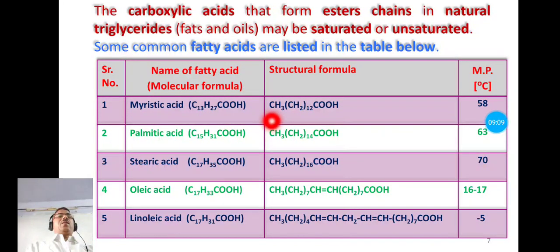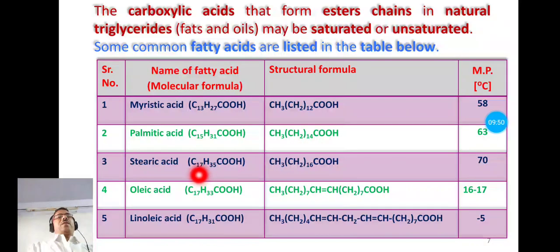Its formula you can write as C13H27COOH, or its structural formula can be represented like this: CH3(CH2)12COOH. So this is a saturated fatty acid. The second example is palmitic acid. It can be written as C15H31COOH. It is also a saturated fatty acid. Its structural formula is CH3(CH2)14COOH.